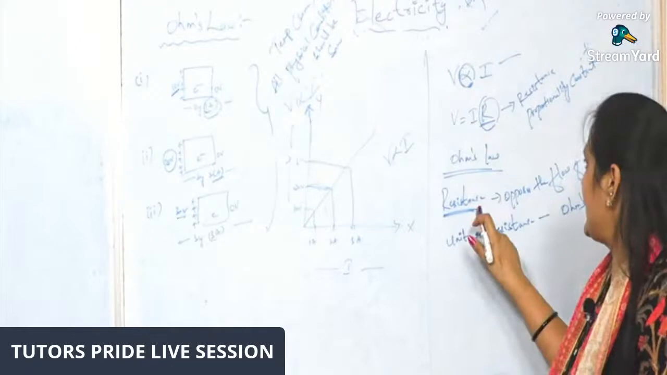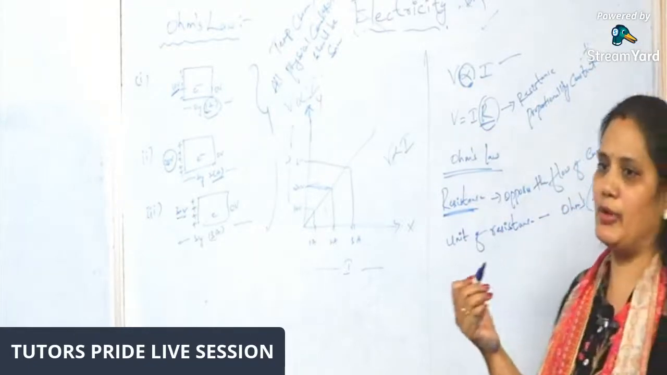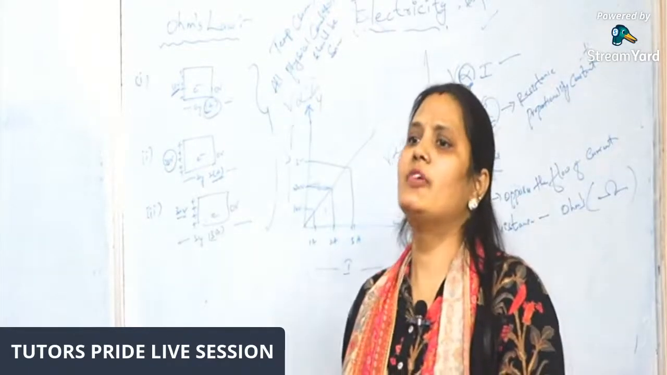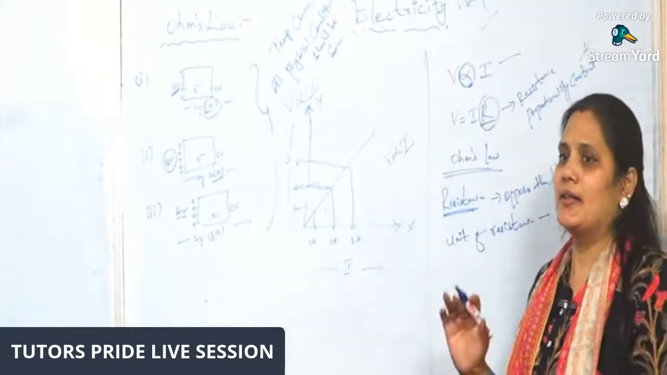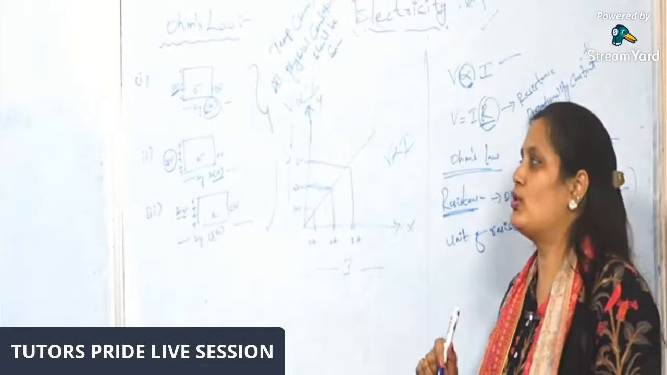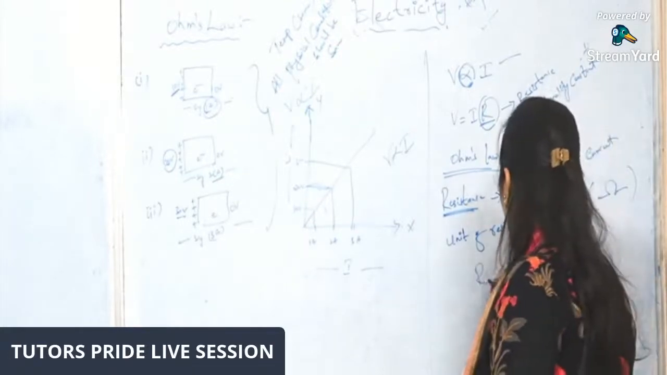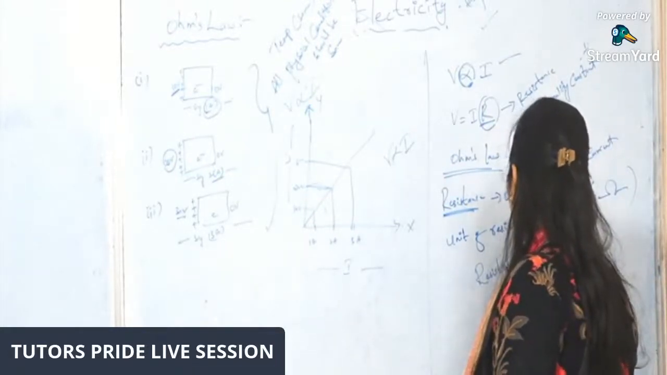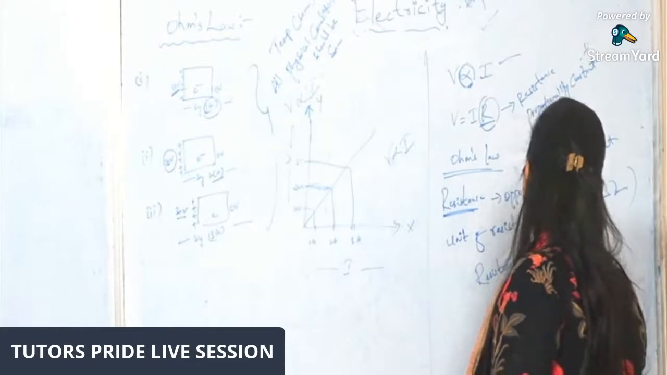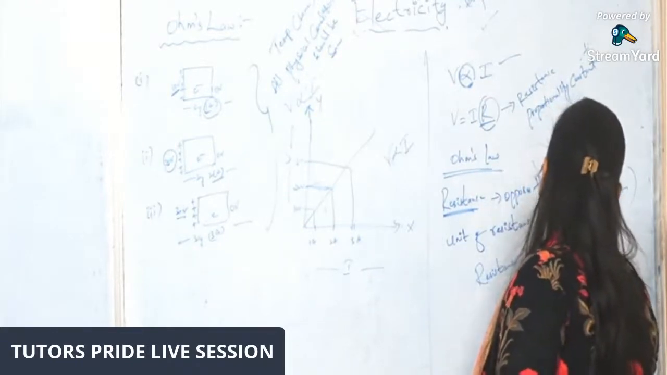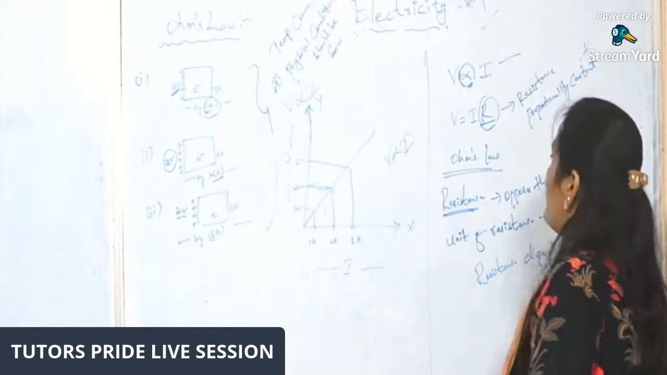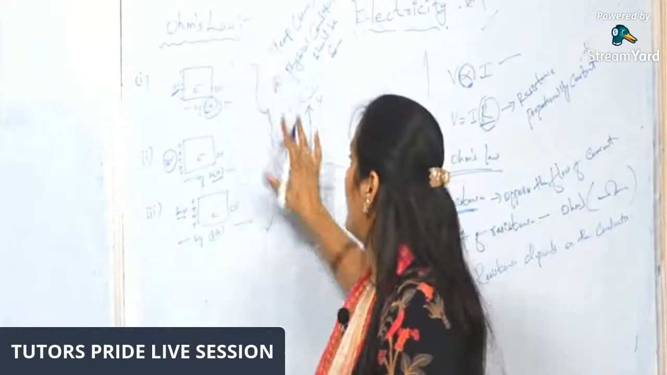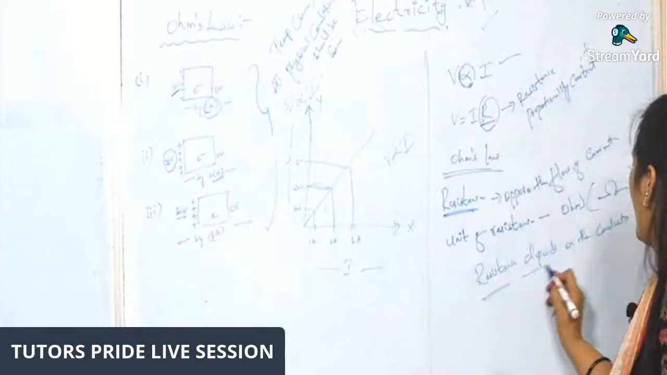So here, R is a proportionality constant, which is called resistance. This resistance does not depend on anything else; it only depends on the conductor. Resistance depends on the conductor. Once again I'll tell you this, then I'll go to the next topic, how resistance depends upon the conductor.